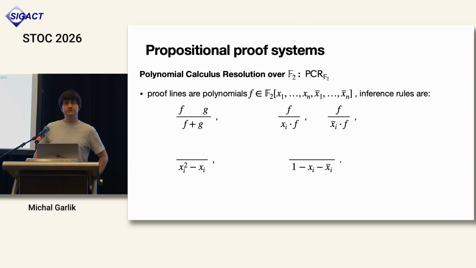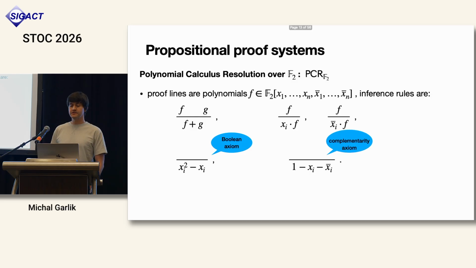It has lines which are polynomials in the variables x1 to xn. Inference rules are the following. We can add two polynomials: from f and g, we derive the sum of f and g. We can multiply a polynomial by a variable. Then we have Boolean axioms to impose Boolean values for our variables.